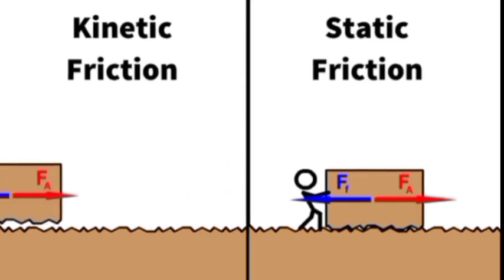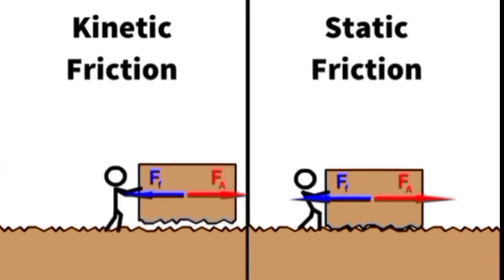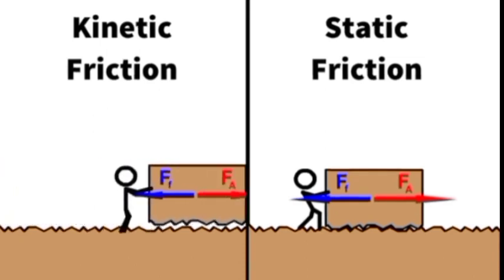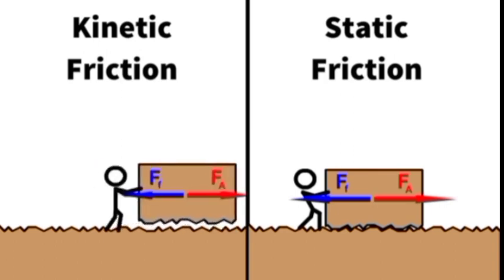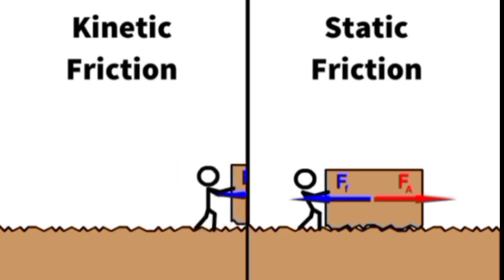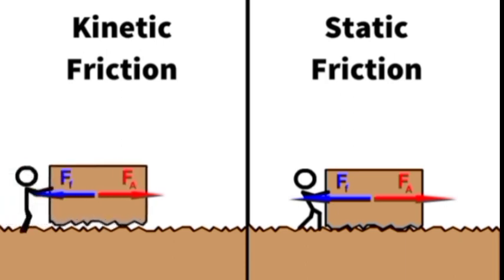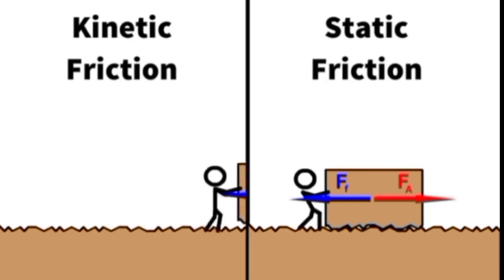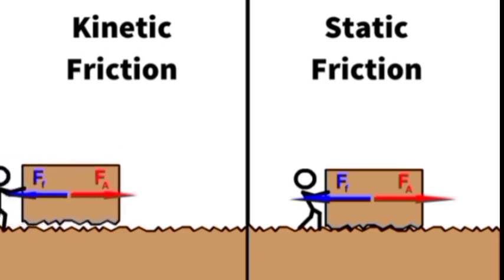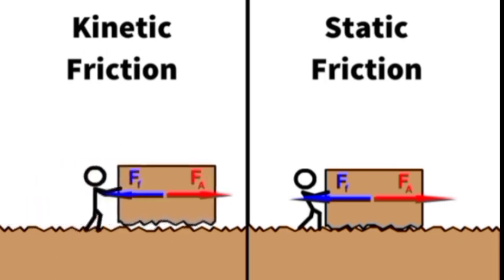You can even imagine it in your daily life. For example, if you are pushing an object, at the start you have to apply a little more force, because static friction is there. Once the object comes into motion, you can move it easily, because kinetic friction becomes less as compared to the static friction. So this is why we say the coefficient of kinetic friction is always less than the coefficient of static friction. Is it clear? I hope you have understood the comparison between static friction and kinetic friction using this animation clearly.